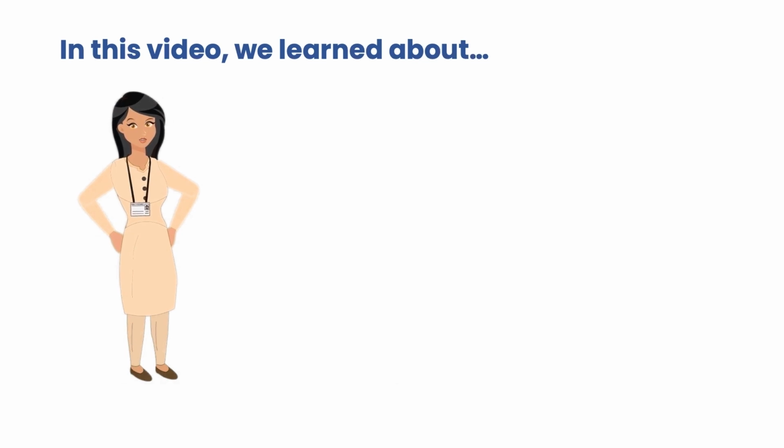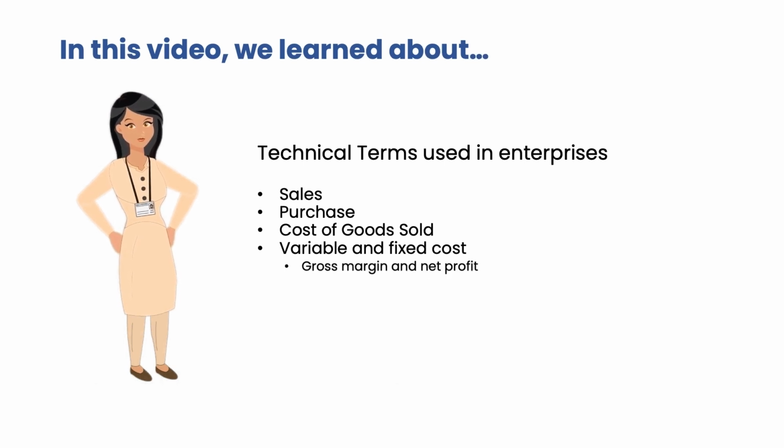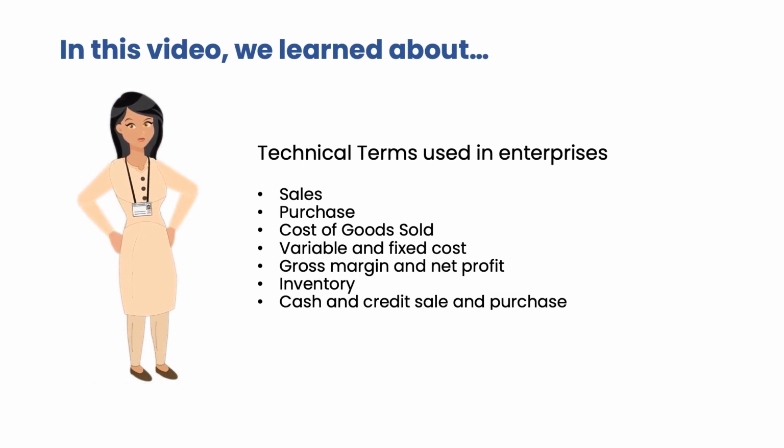So, in this video, we learned about the various technical terms used in the context of enterprises. We learned about sales, purchase, cost of goods sold, variable and fixed cost, gross margin and net profit, inventory, cash and credit sale and purchase.